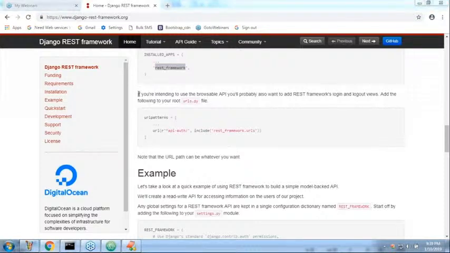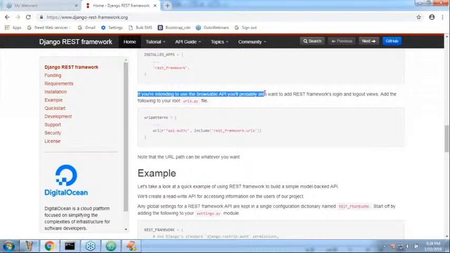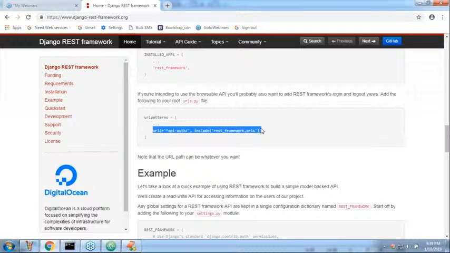One more thing: if you are intending to use the browsable API, you probably require the REST framework urls. Can you please add this one to our urls.py? If any authentication or browsable API things are required, add this one also. Even if you are not adding it, normally it is not required. Don't worry about this one.